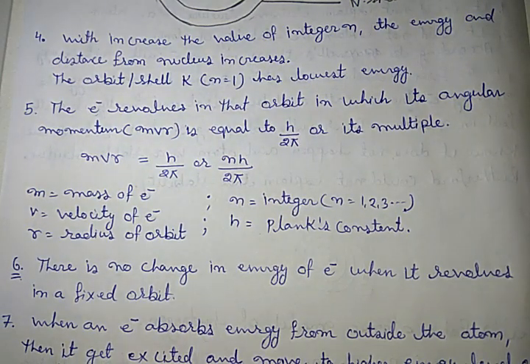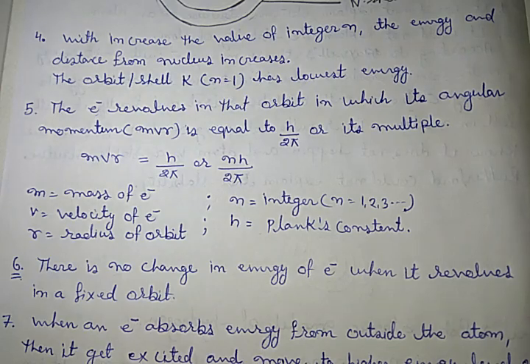The electron revolves in that orbit in which its angular momentum mvr is equal to h upon 2 pi or its multiple. This point is used to describe where the electron revolves, in which orbit it will revolve. So he said that the electron revolves in that orbit in which its angular momentum, that is mvr, is equal to h upon 2 pi or its multiple.